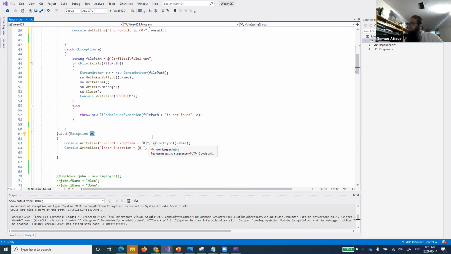Now, if we reach this exception by some means, it will show us, first of all, ex by itself, why we have reached here. And then we can see whether any other exception happened inside that one or not. So let's run this one.